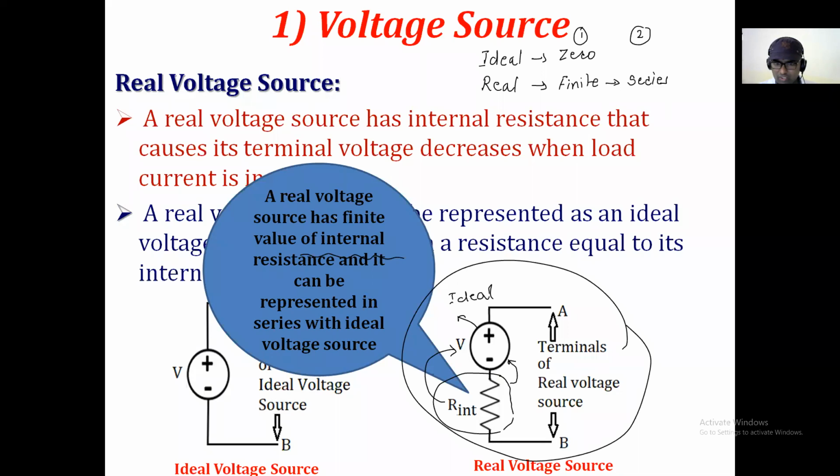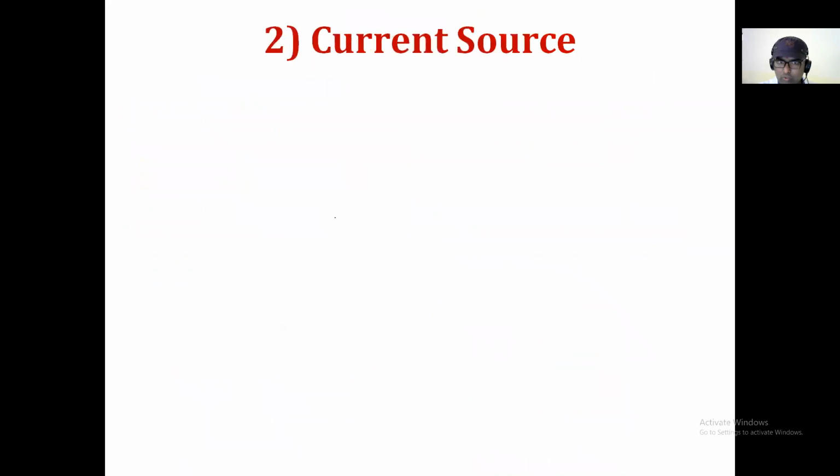If you try to read it, the real voltage source has a finite value of internal resistance and it can be represented in series with that ideal voltage source. Okay. Now, so forget about this current source now. Now I will try to discuss about the real voltage source. Okay. Now see that this is a real voltage source. Is it right?